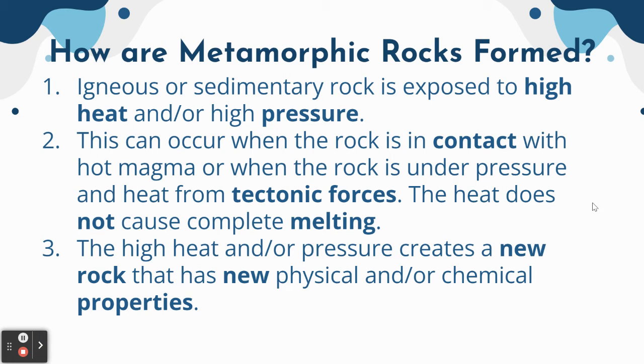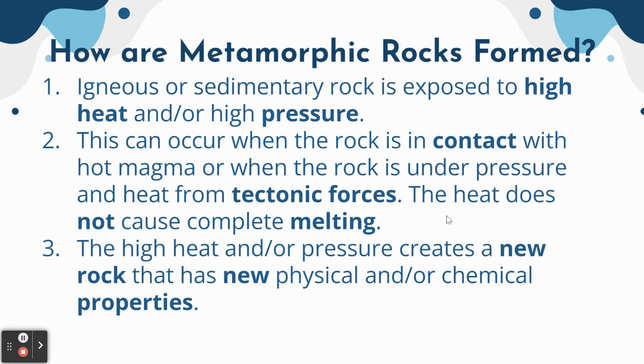So how are metamorphic rocks formed? So any type of rock can be changed into a metamorphic rock. Even a metamorphic rock can go through a change and turn into a different type of metamorphic rock. So an igneous or sedimentary rock, or even sometimes a metamorphic rock, is exposed to high heat and or high pressure. So this can occur when the rock is in contact with hot magma, or when the rock is under pressure and heat from tectonic forces. So two tectonic plates hitting each other, or at a subduction zone. That's where these metamorphic rocks can happen.